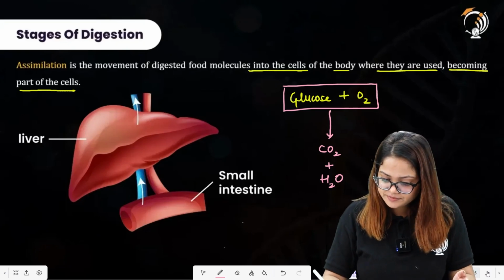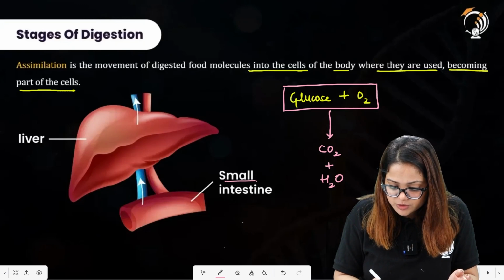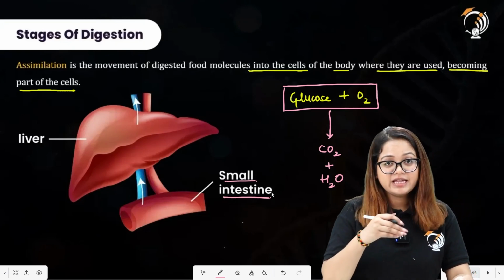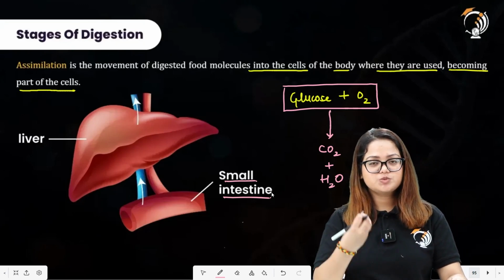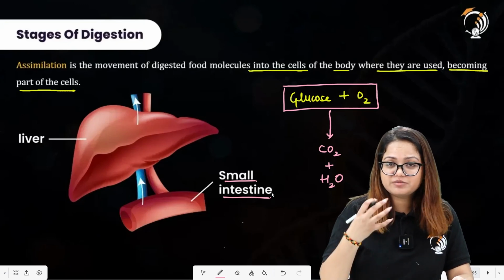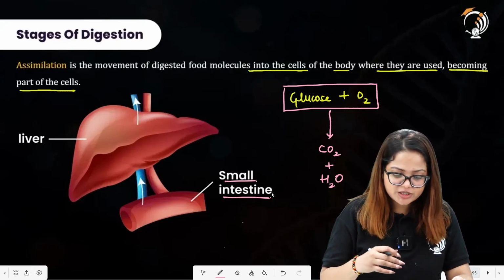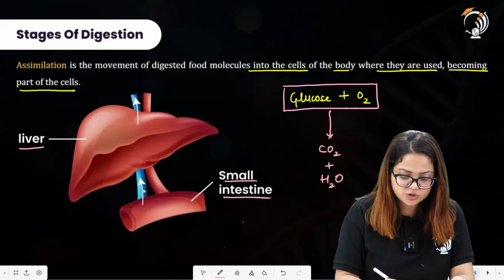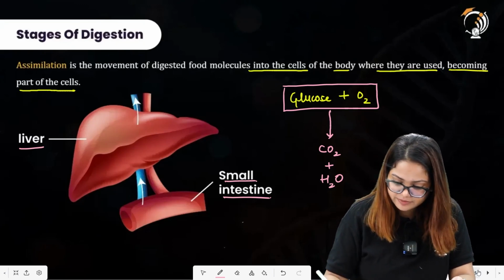All right. From the small intestine, the blood that was running through the villi has now received the soluble smaller food components, and the blood is now carrying all of these absorbed nutrients to other organs. So there is the liver also, in which the direction of the blood is also being represented here.